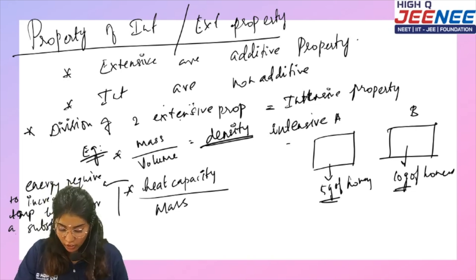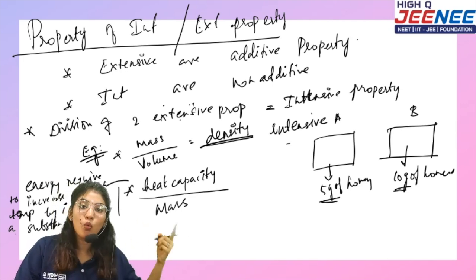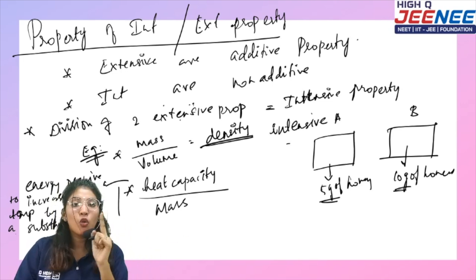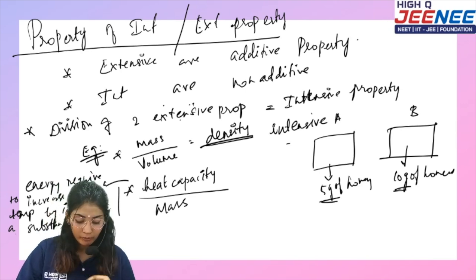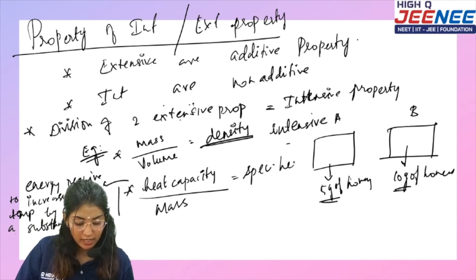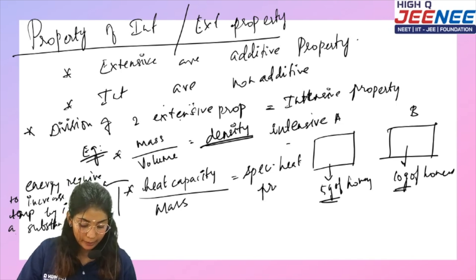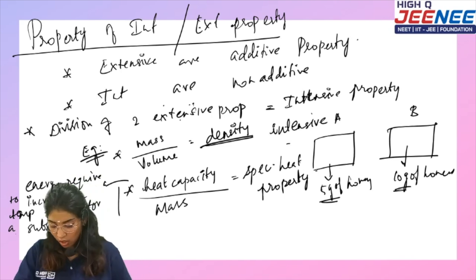That means, how much energy is needed to increase the temperature by 1 degree for 1 kg of material? Got it, right? So heat capacity divided by mass gives me specific heat capacity. Specific heat capacity is an intensive property. Okay, very good.